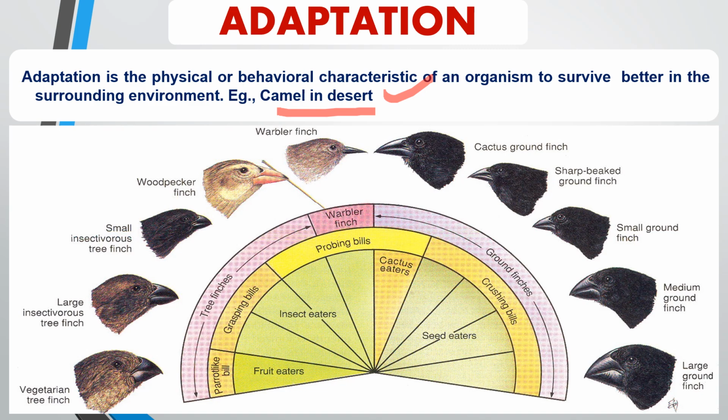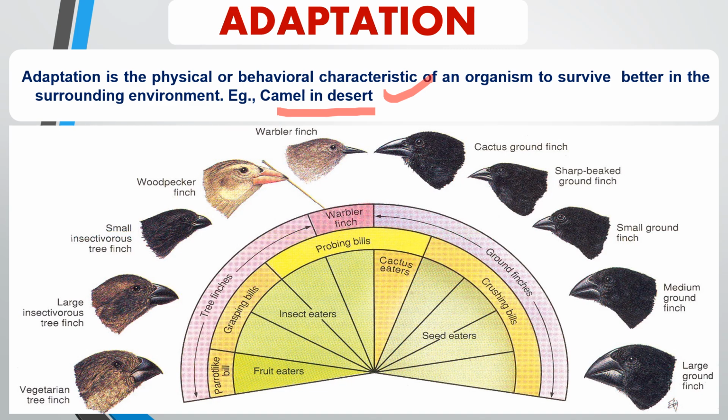Now this image illustrates Darwin finches, a classic example of adaptation in evolutionary biology. The finches found on the Galapagos Islands show how species have evolved different beak shapes and sizes in response to different environmental niches. This is a direct result of adaptation to the types of food available in their habitats.